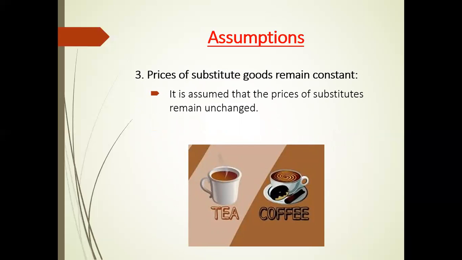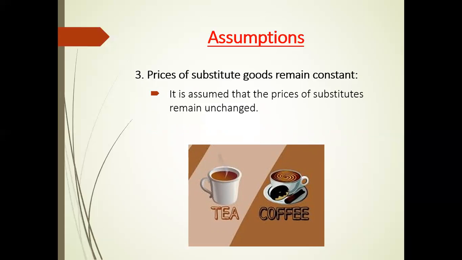Next assumption is prices of substitute goods remain constant. It is assumed that the prices of substitutes remain unchanged. A change in the price of substitutes will affect the demand for the commodity. If the price of substitutes falls much more than the price of the commodity, people may not demand more of that commodity even at a lower price. Therefore, it is assumed that the price of substitutes remains unchanged.